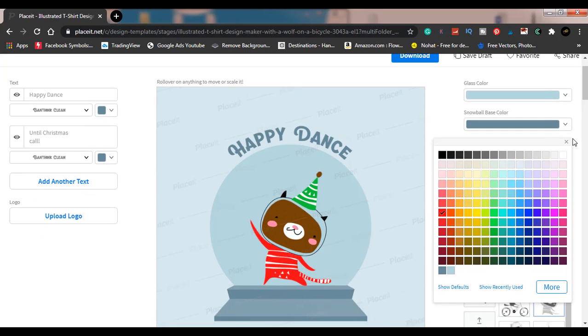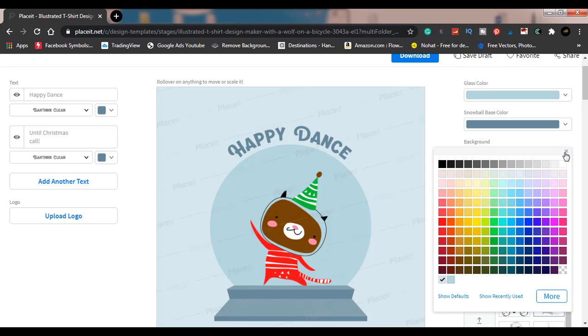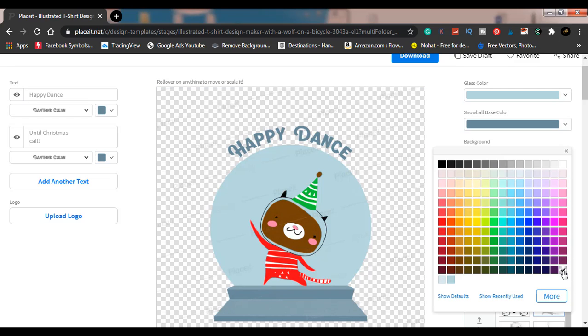But remember, once you're done, you always want to turn off the background. You see where it says background, you always want to turn that off. You don't want the background, so you click on this, you click on that, it turns off the background, and now you can go ahead and save your design to upload it to a print on demand site, or if you want to print it on your shirt for yourself, you can do that.